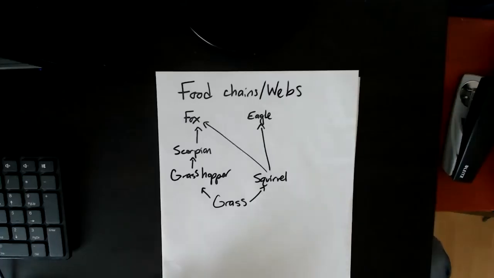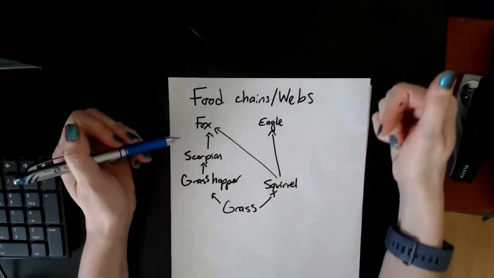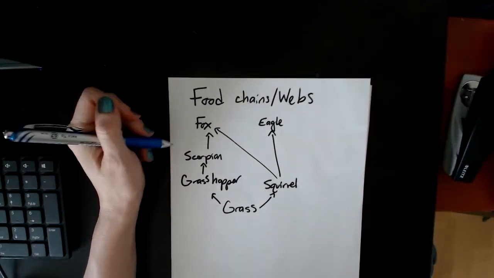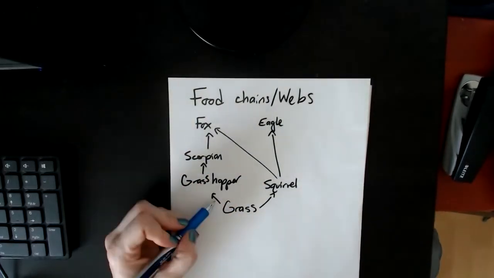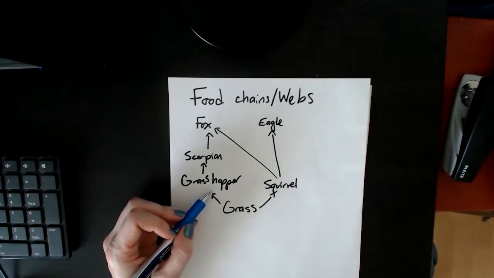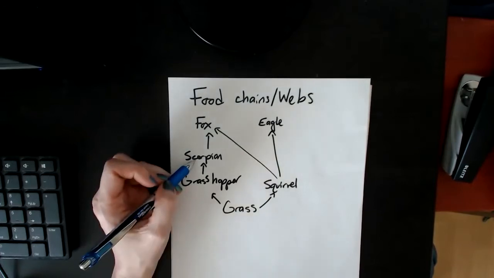So I've drawn a very simple food web here that will allow me to illustrate the different trophic levels and consumers and things like that. So food chains, you guys usually don't have problems with. Just remember that the arrow, when it's pointing to something, it basically means "is eaten by." So grass is eaten by grasshoppers. Grasshoppers are eaten by scorpions, etc.